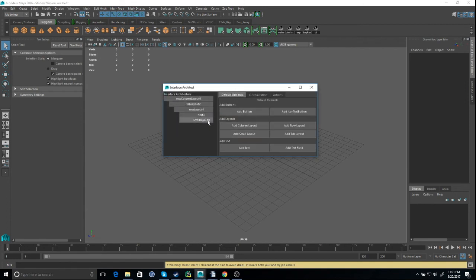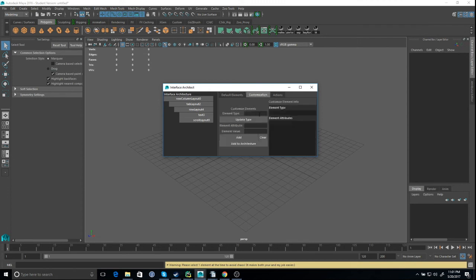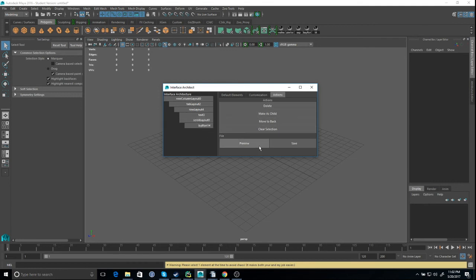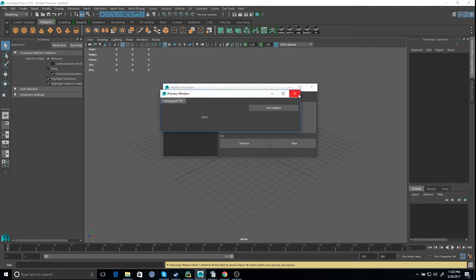We should put something in the scroll layout. Let's put a button. Let's customize a button. Test button. Oops. Put it here. Okay, it looks a little nicer now.